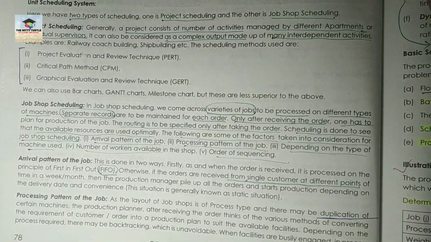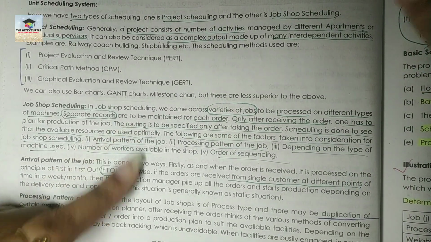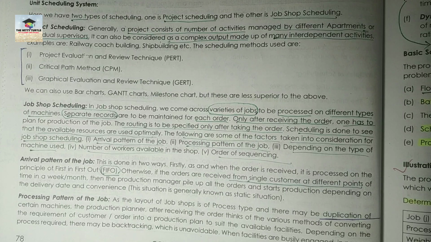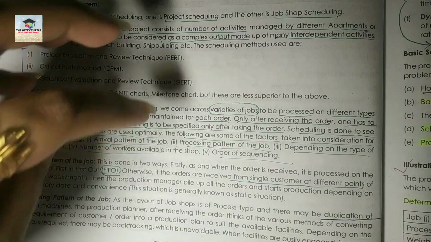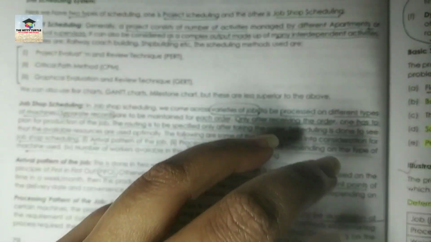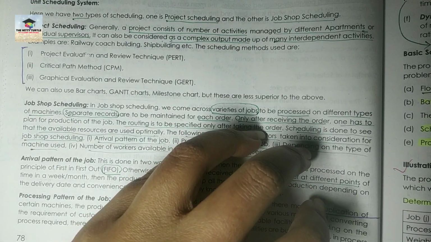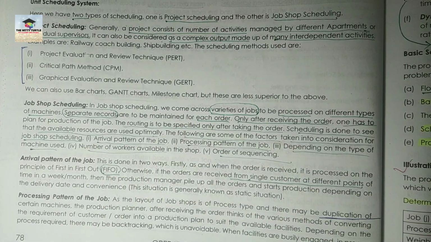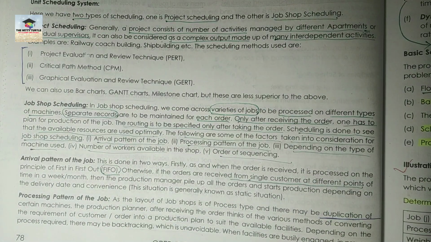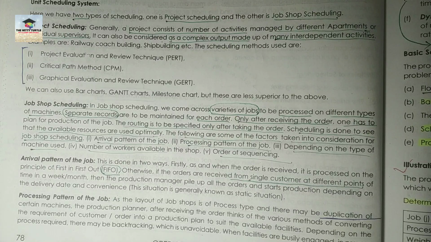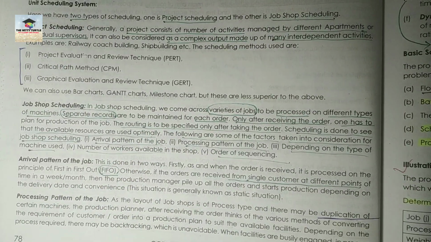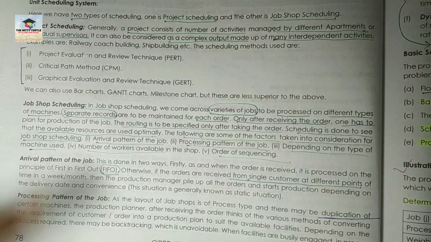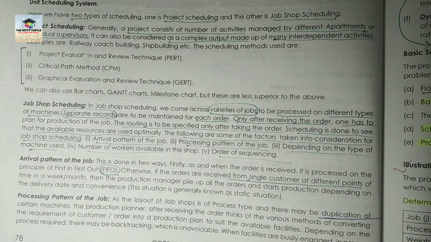Okay. So in job shop scheduling, what happens? Generally varieties of jobs are being processed on different kinds of machines. Okay, like here one job is going on, here another job is going on, here another processing is going on, and they are being done on different machines. And also another thing, as different jobs are being done on different machines, separate records have to be maintained for every order, right? So only after receiving the order, one has to plan for production of the job, right?